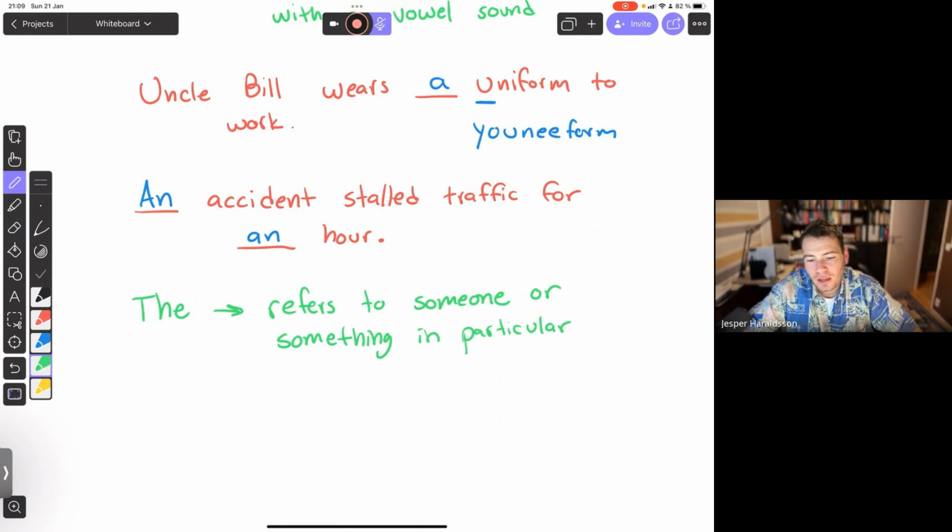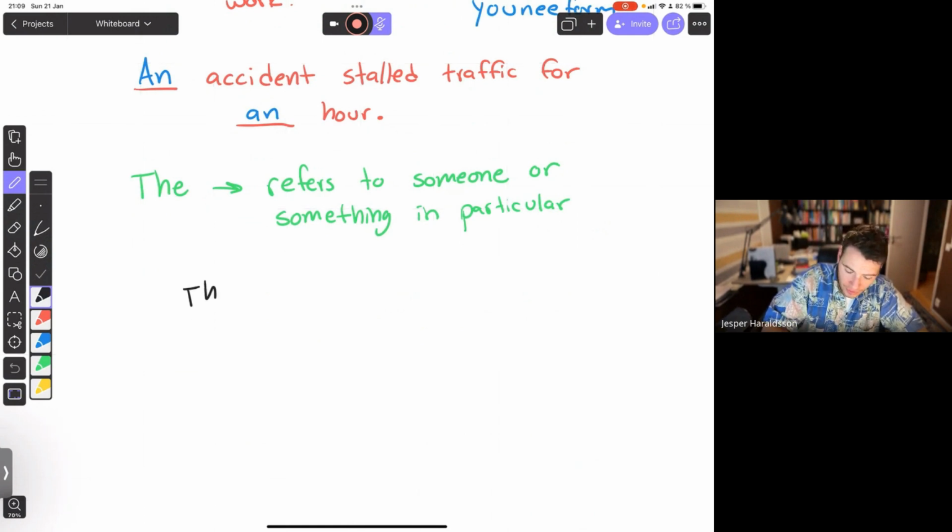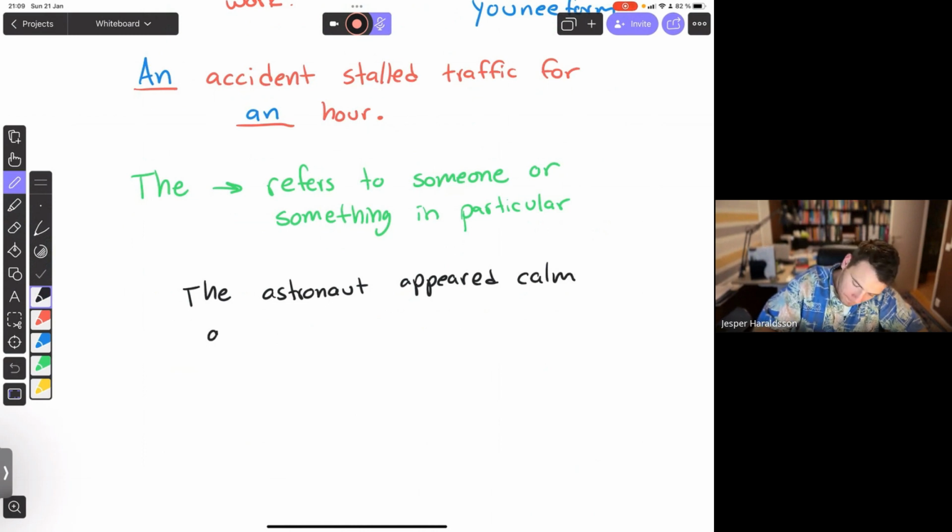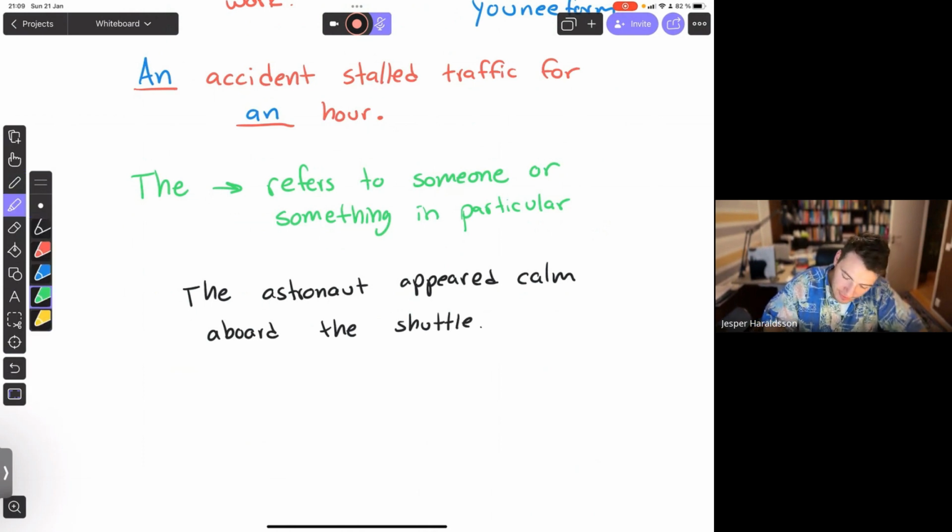So if we have a sentence such as: the astronaut appeared home aboard the shuttle. In this case, we have a specific astronaut.